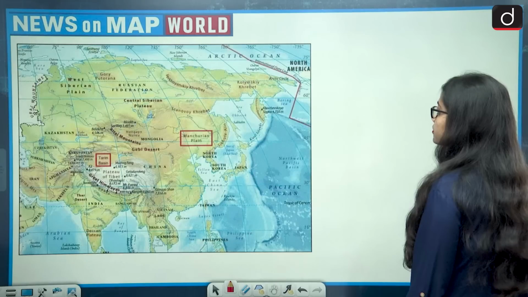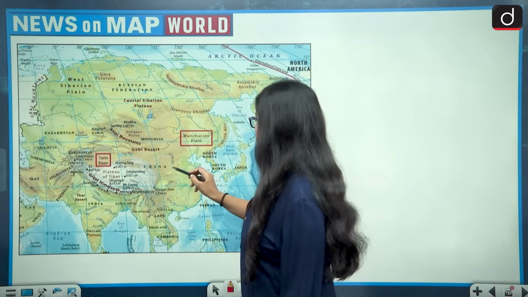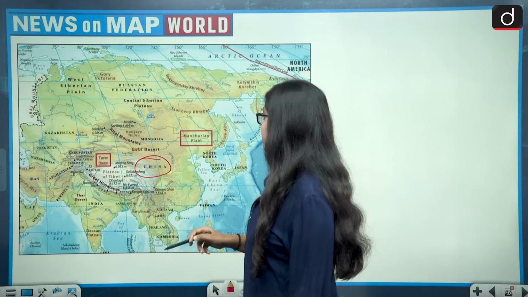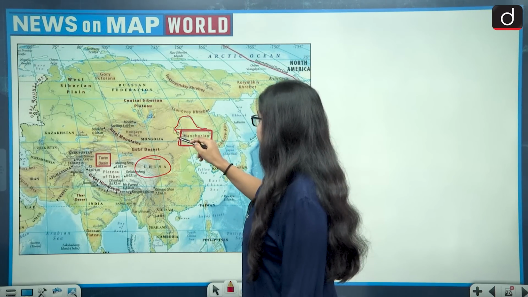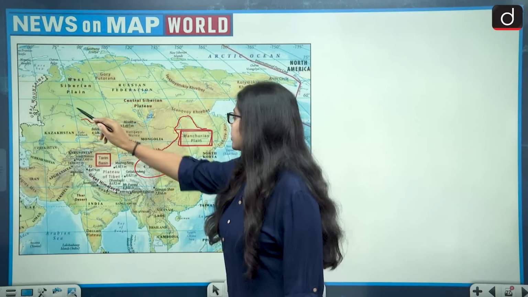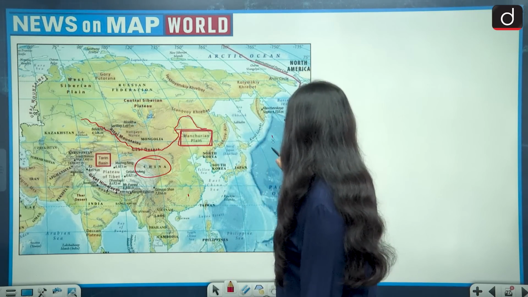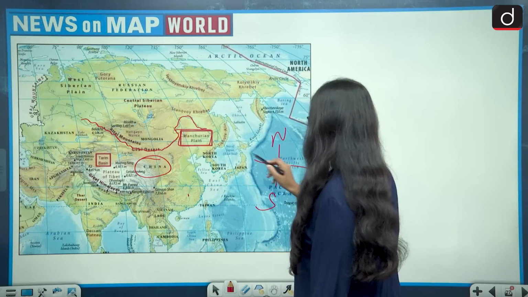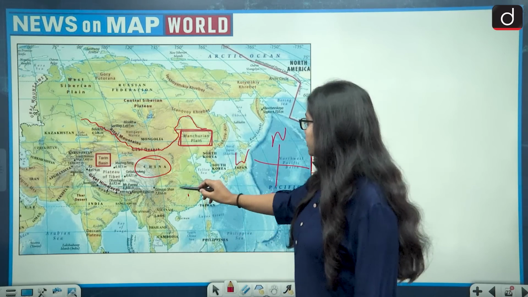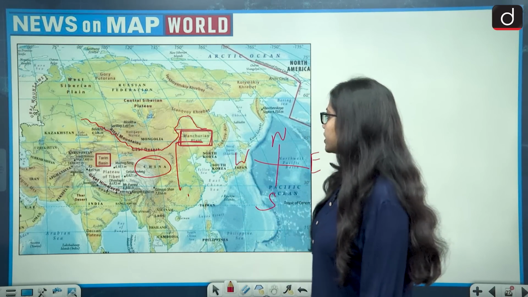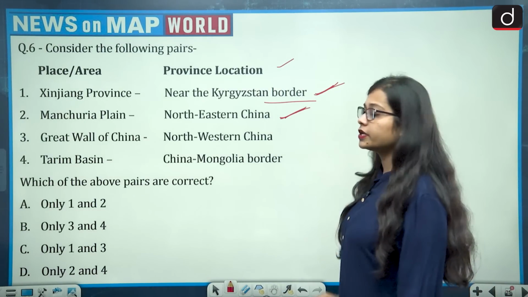So now let's look at this. So this is the map of China. This is the location of China, and this is the Manchuria plain of China. So this is the border of China. So if we talk about map wise, then this is north, this is south, this is west and this is east. So Manchuria plain is situated in the northeast of China. Northeast China, this is also absolutely correct.